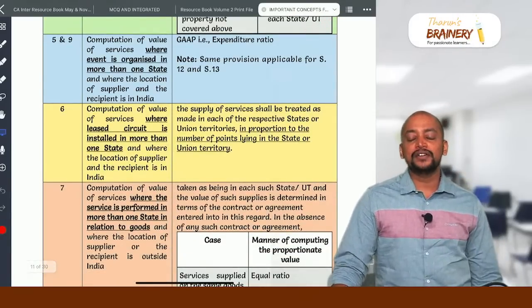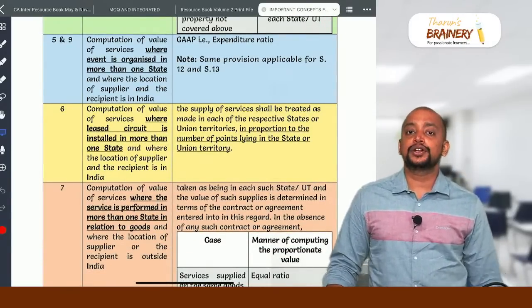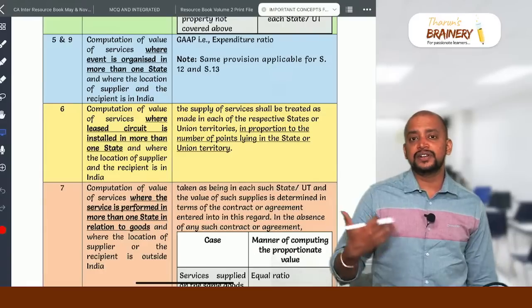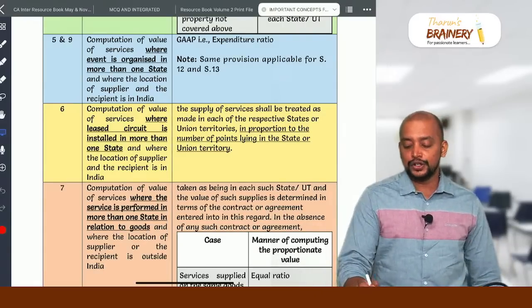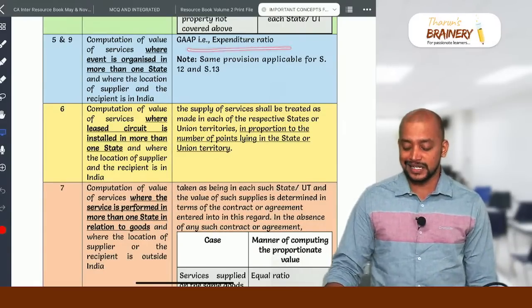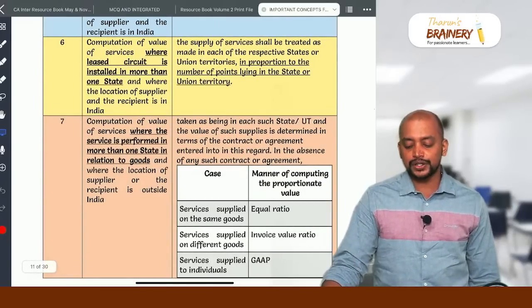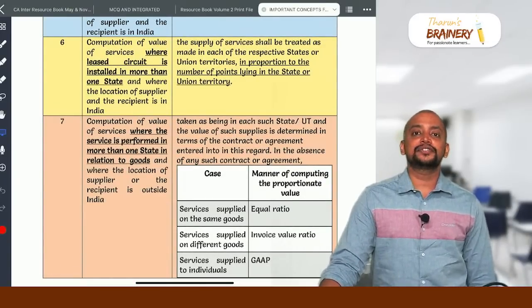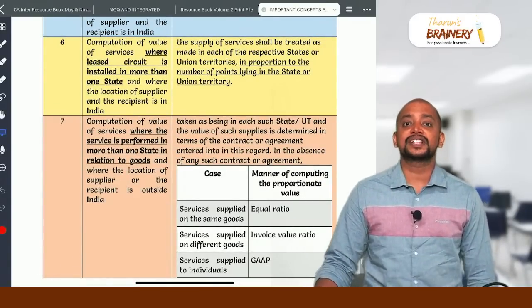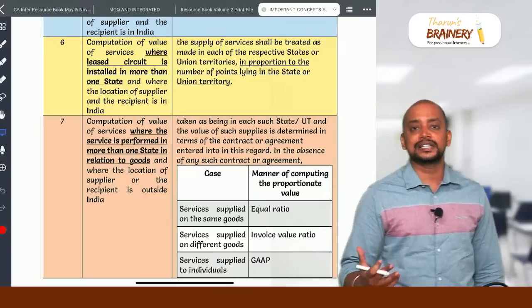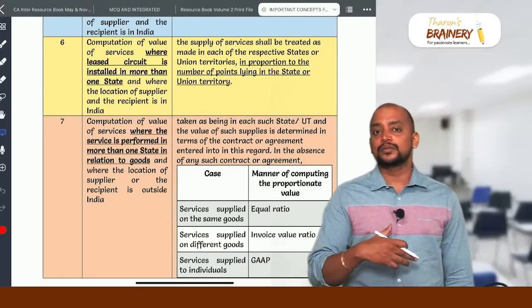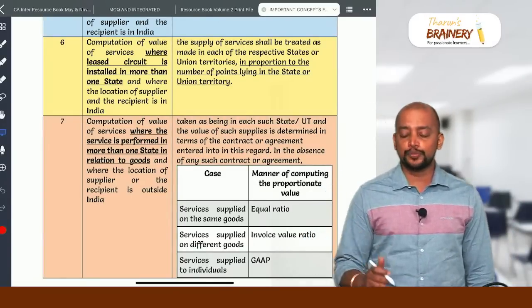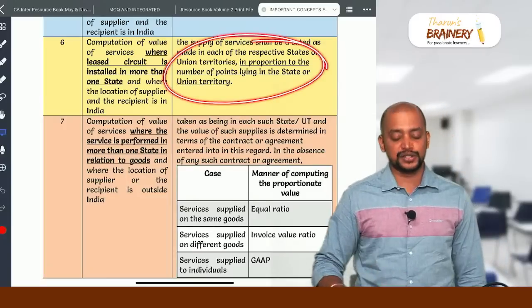Then Rule 5 and 9 talk about service in relation to organizing an event, and if the event is held in more than one state, we need to apportion on the basis of GAAP, that is the expenditure ratio. Then computation of value of service, Rule 6, in case of telecommunication services by way of fixed line services, say a leased line, if it is installed connecting more than one state, the number of circuit points in each state should be taken as the base of apportionment.